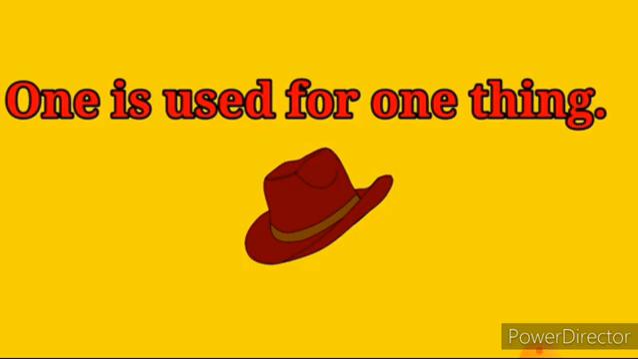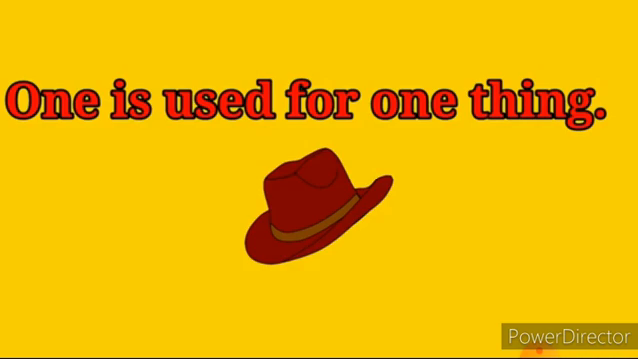Can you remember the title, children, which we are learning now? Yes, it is one and many. So, more than one we can say as many. Now, you have to learn what we mean by one, and where we are using the word one. One is used for one thing.